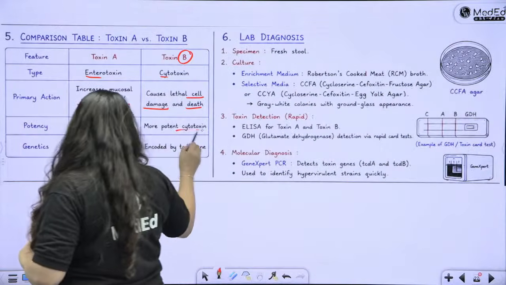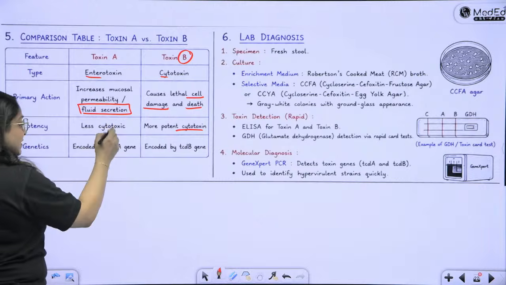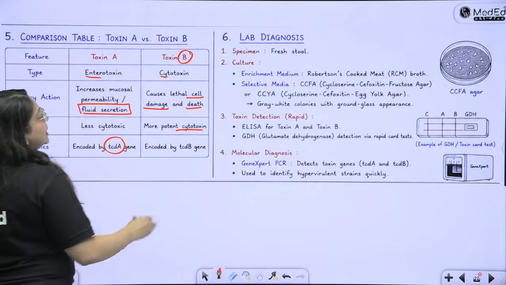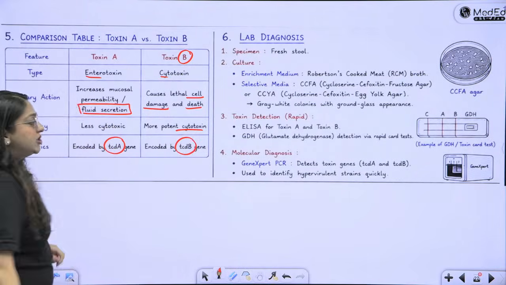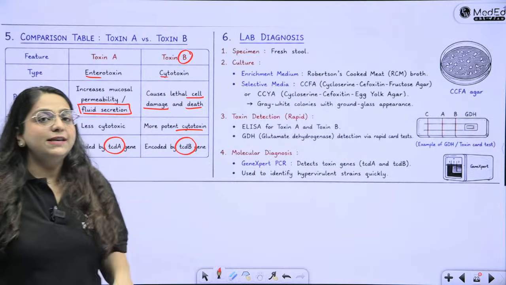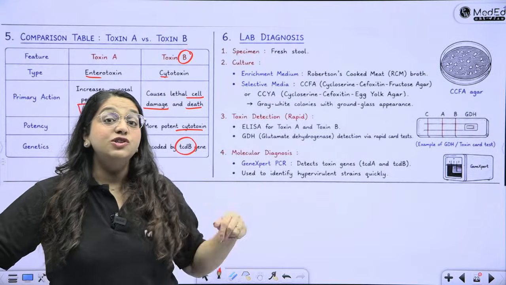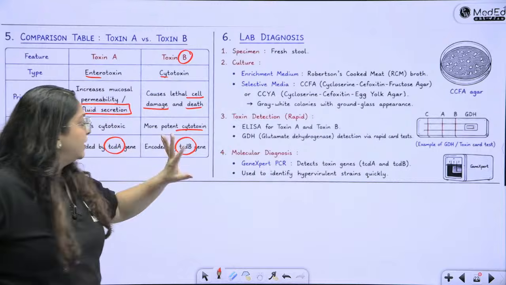This is a very, very potent cytotoxin. Toxin A is encoded by the tcdA gene. Toxin B is encoded by the tcdB gene. And this tcdA and tcdB is what we are going to detect in the GeneXpert, which I am going to talk about in just a little bit.